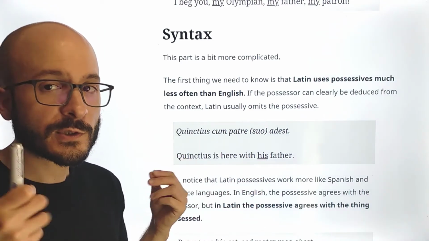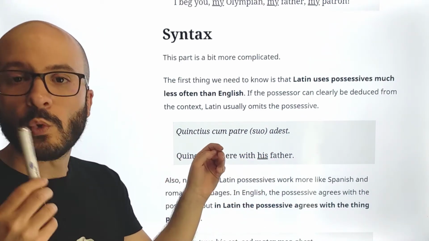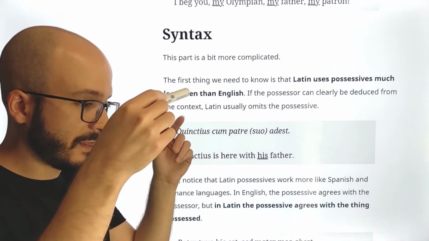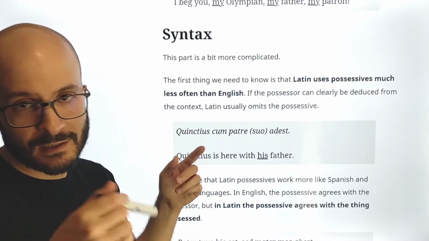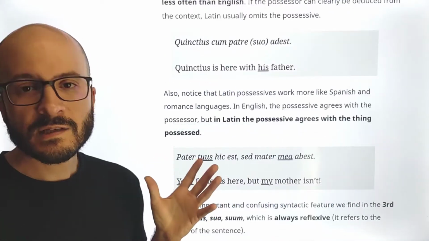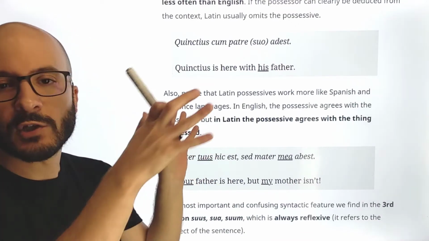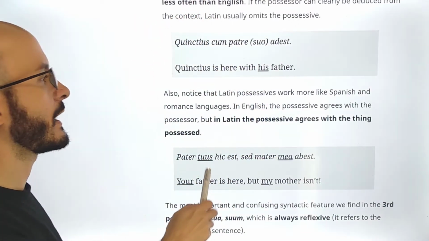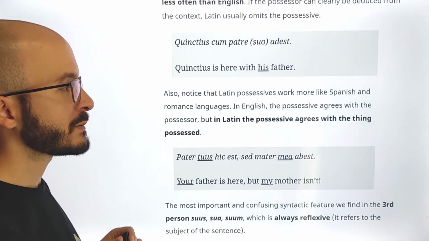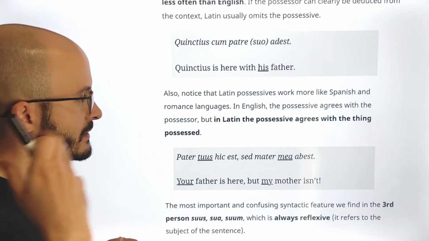So you have to get used to the fact that in Latin we are not going to find so many possessives that, when we translate into English, we have to actually use. Okay, that's the first difference, but it is not so hard to understand. Now, also notice that Latin possessives work more like Spanish and Romance languages like French, Italian, whatever.